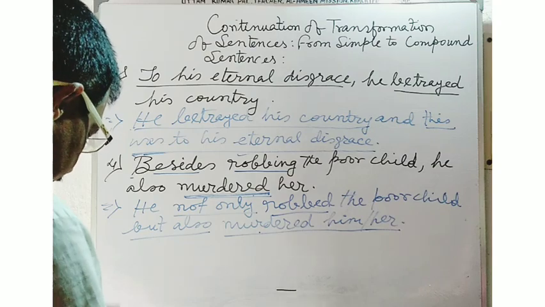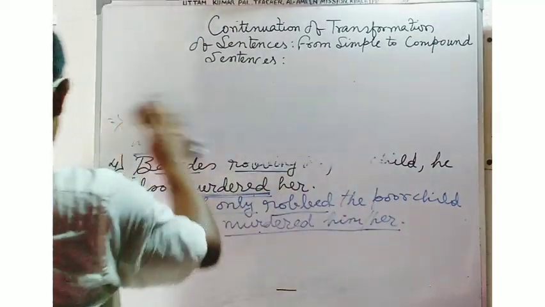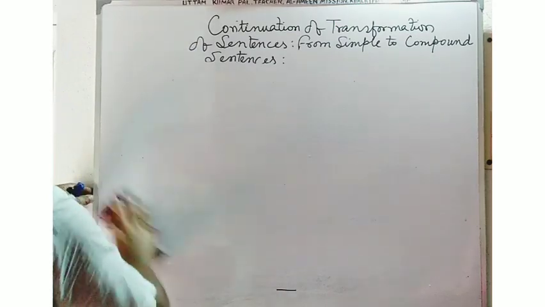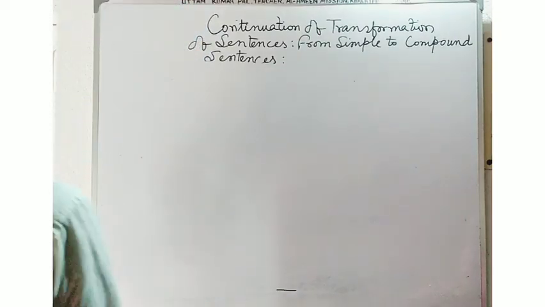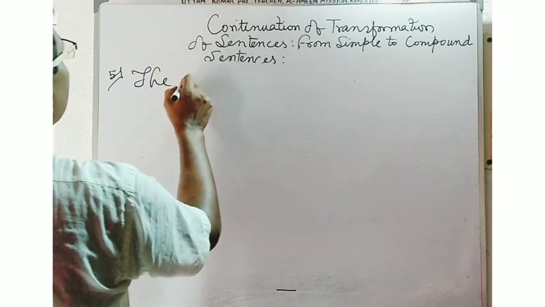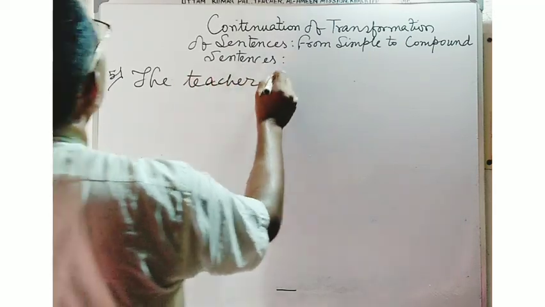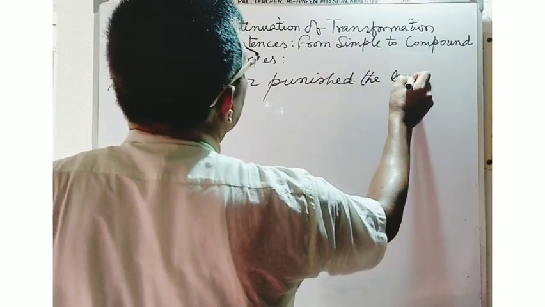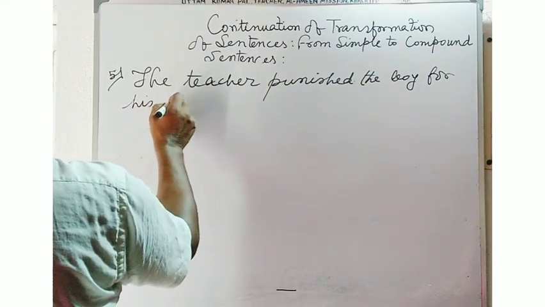Now, the teacher punished the boy for his disobedience.